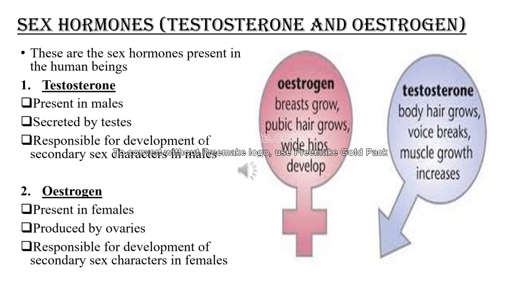First, we'll see what is testosterone. This is present in males and secreted by the testes. These hormones are responsible for development of secondary sex characters in males. What do secondary sex characters mean? Body hair grows, voice breaks, and there is an increase in muscle growth. These are the changes in males. Coming to estrogen, it is present in females and it is produced by the ovaries. Estrogen is responsible for development of secondary sex characters in females, like growth of breasts, pubic hair grows, and wide hips develop. So this is about the sex hormones.